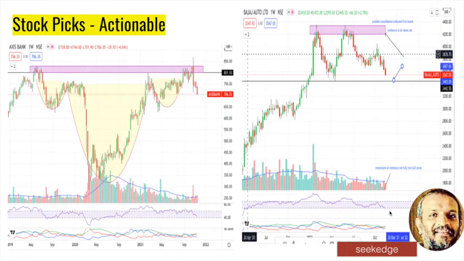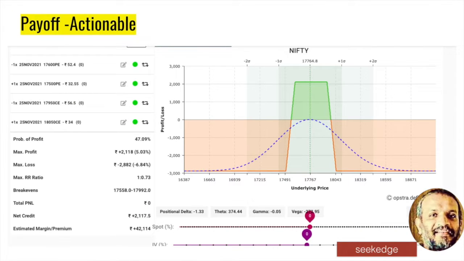So it's more bearish. And there is some negative fundamental news also, that it's being taken out of the index and things like that. So charts also support that. So there are variations around these two stocks. This can give some good profits on the downside. So this is the actionable.